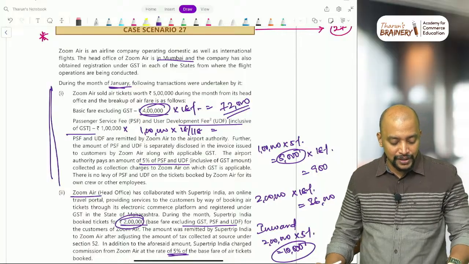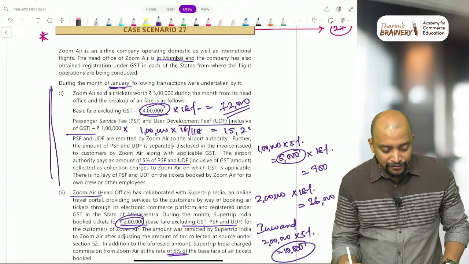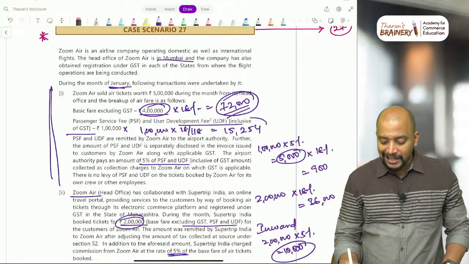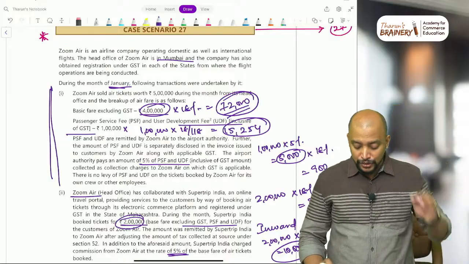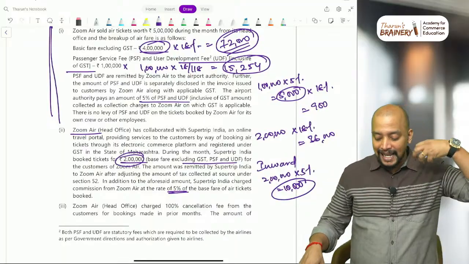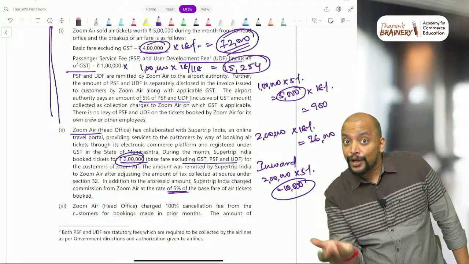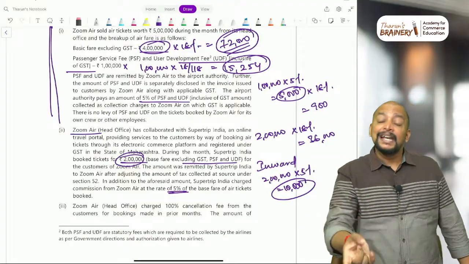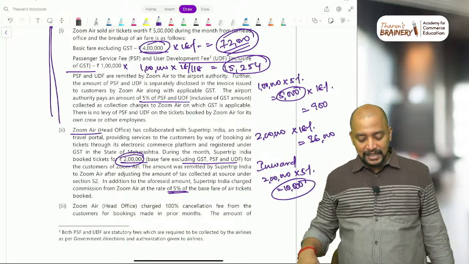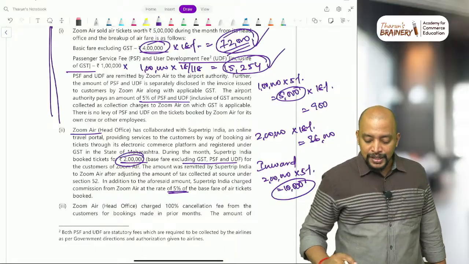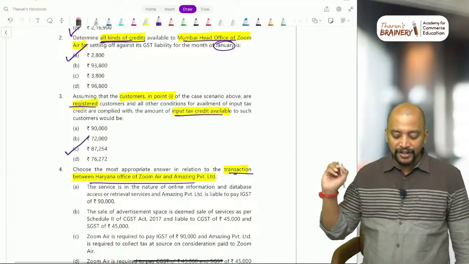So 1 lakh into 18 divided by 118 is 15,254. So 72,000 they can take, and 15,254 also. So 87,254. What about this 900? This 900 rupees is the collection charge they are paying, and they in turn raise an invoice to the airport authority. The airline will pay and raise an invoice to the airport authority. So the airport authority will take ITC, but not the customer. The customer will take ITC of only these two, 72,000 and 15,254. That is, 87,254 is the correct answer.